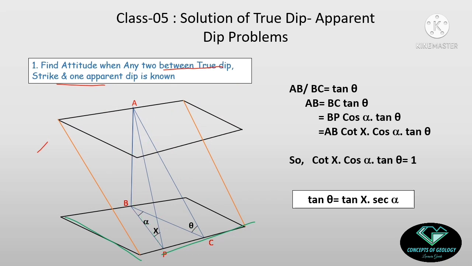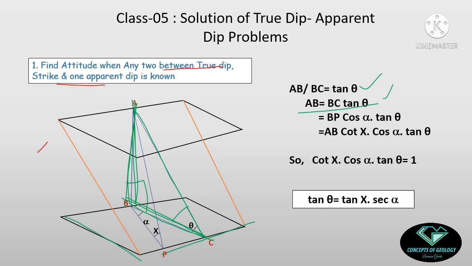Fine. Now I will try to find out the interrelationships between these angles and the lengths. First I am taking the true dip triangle, suppose ABC. Here this angle is 90 degrees. This angle is theta. So AB is the perpendicular and BC is the base. So AB by BC equals tan theta, and AB equals BC tan theta.